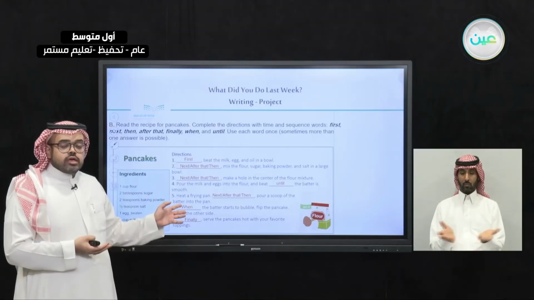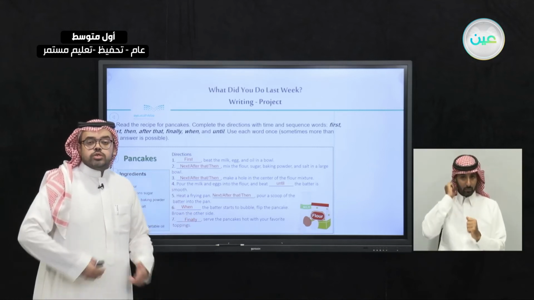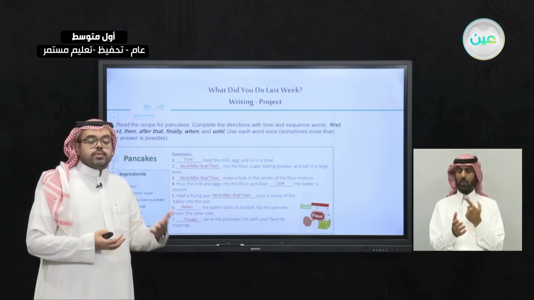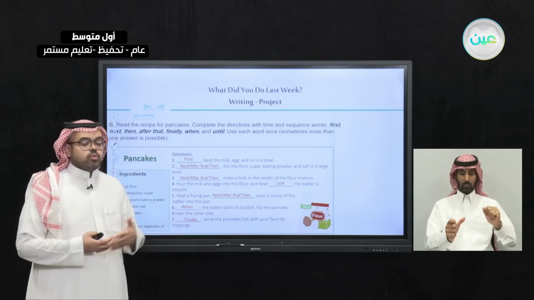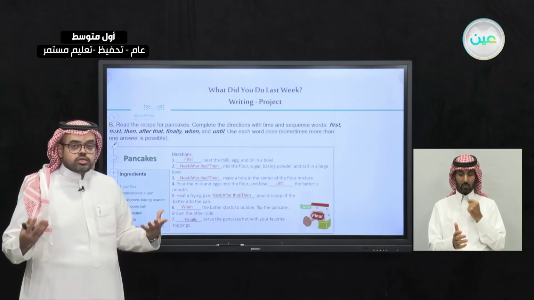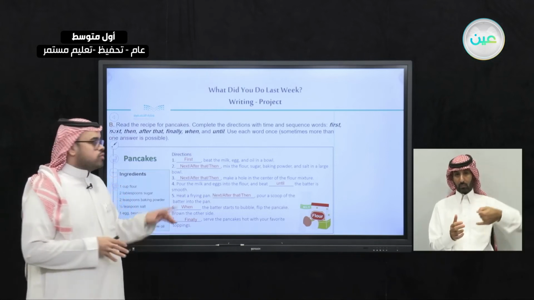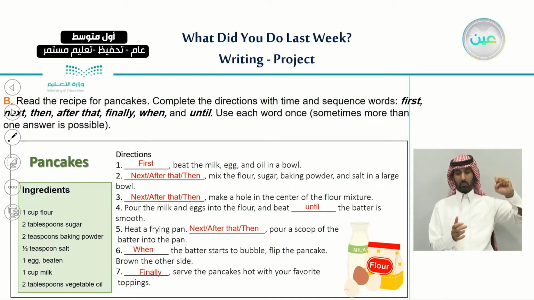So as you can see here, these are the sequence words that we use when we're talking about how we can prepare a food and make delicious dishes. So we always start in the beginning. We always use first in the beginning, and when we want to end, at the bottom, we always use finally.